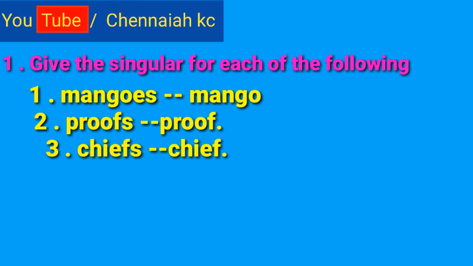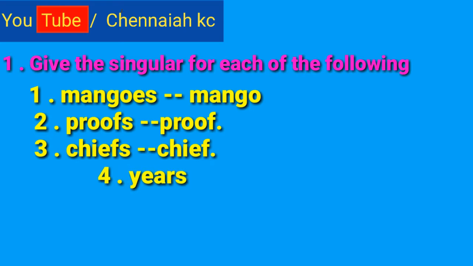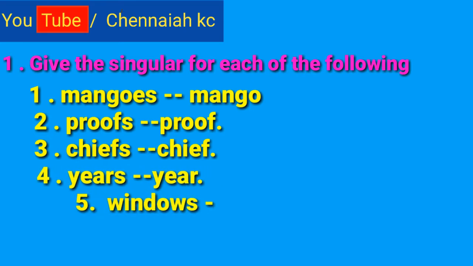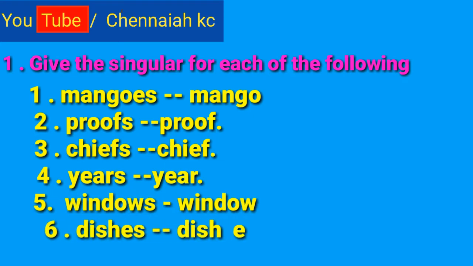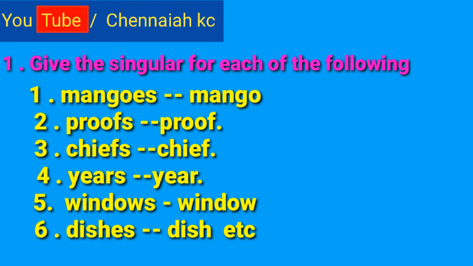Third one, plural, chiefs, singular, chief. Fourth one, ears are plural, ear is singular. Fifth one, windows are plural, window is a singular. Dishes are plural, dish is a singular, etc.